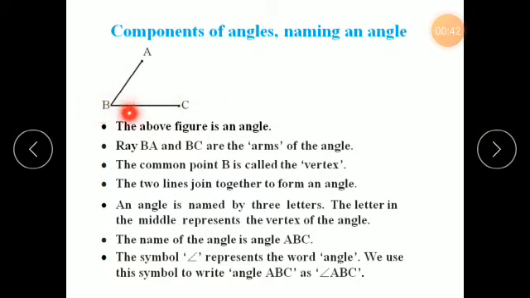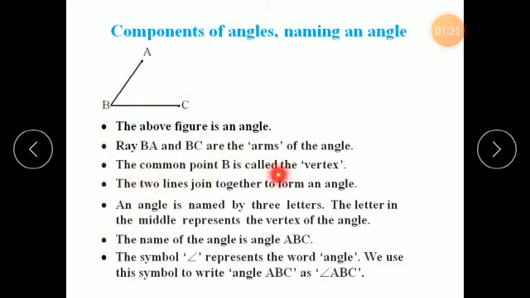Now let us see all the properties of this angle. The above figure is an angle. Ray BA and BC are the arms of the angle. So these are the two arms of the angle. This is a ray. What is a ray? A ray is a line that starts from one point and travels endlessly towards one direction. So this is ray AB and this is ray BC.